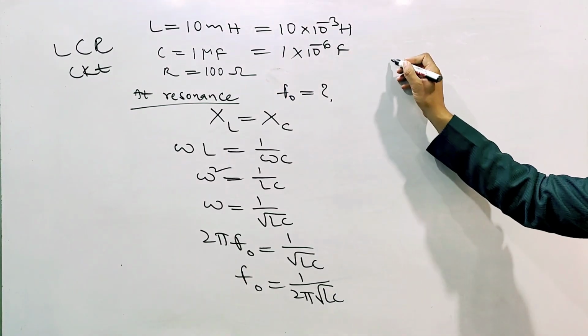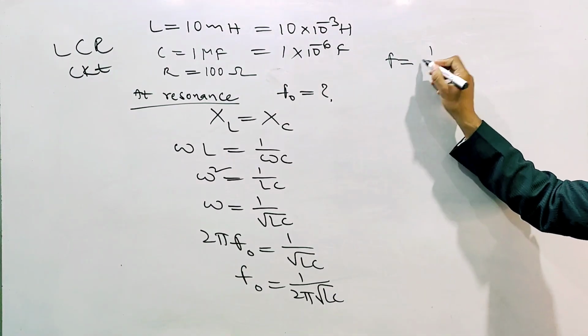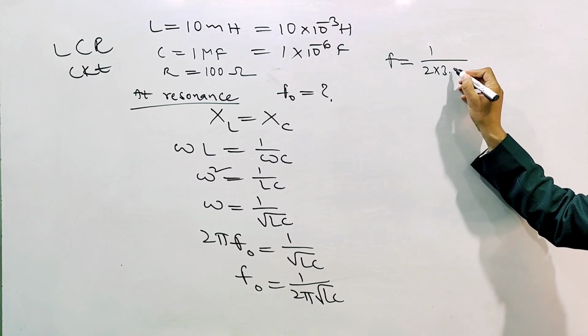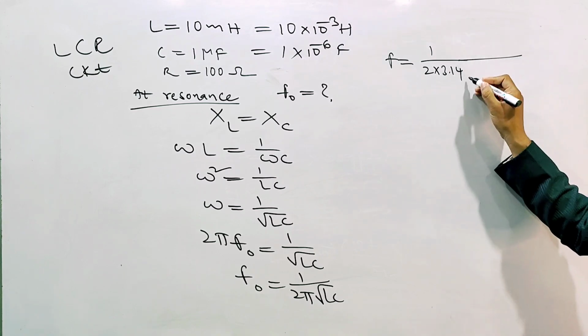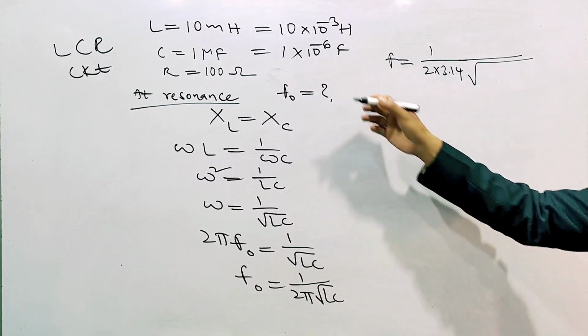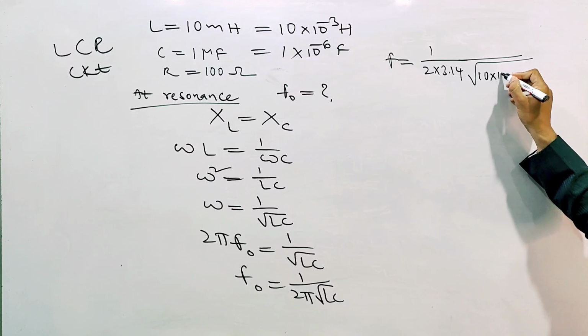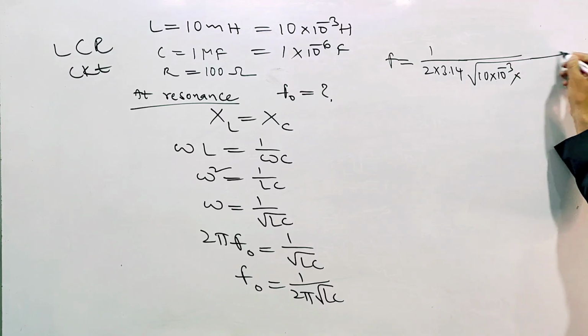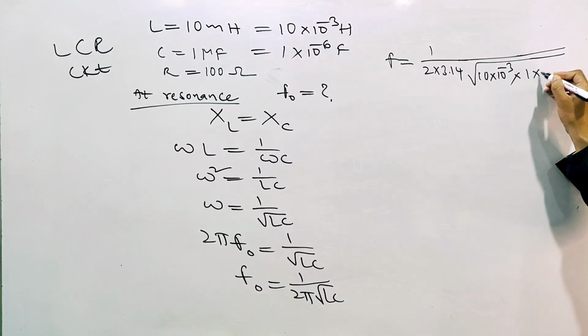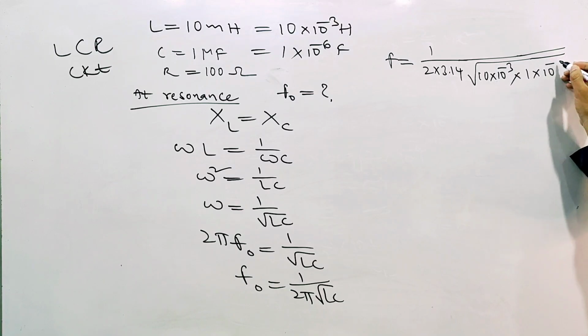Substitute the values. F is equal to 1 by 2 into pi value 3.14 into under root L is 10 into 10 to the power of minus 3, and C is 1 into 10 to the power of minus 6.